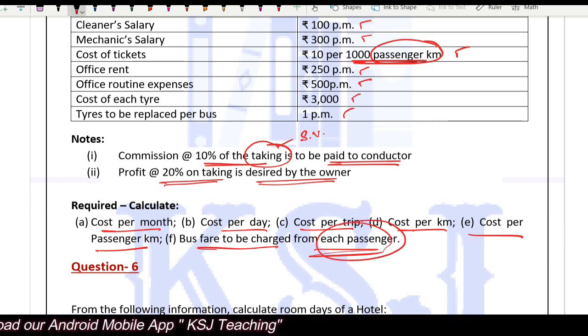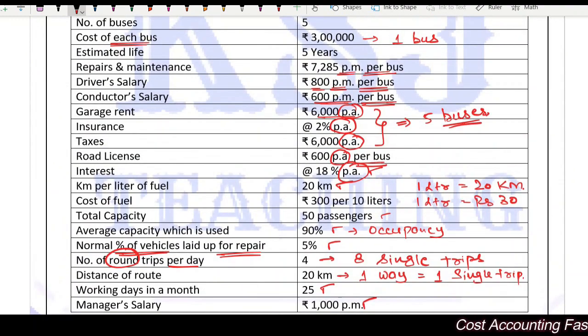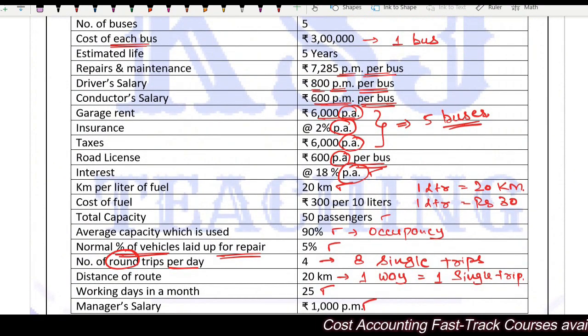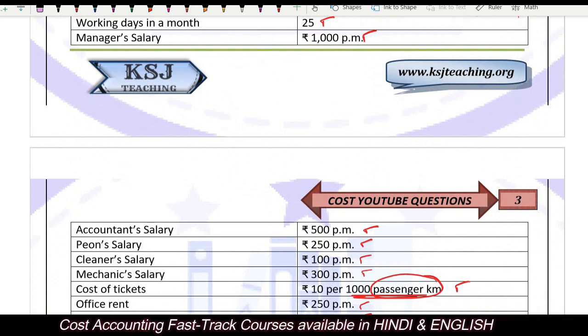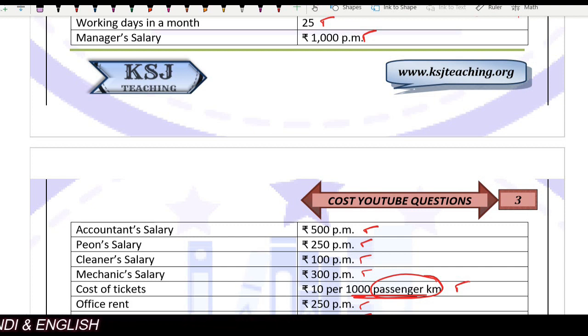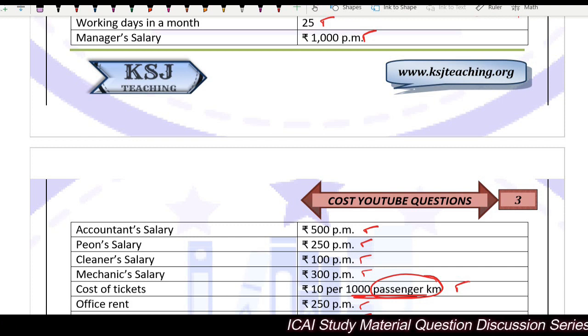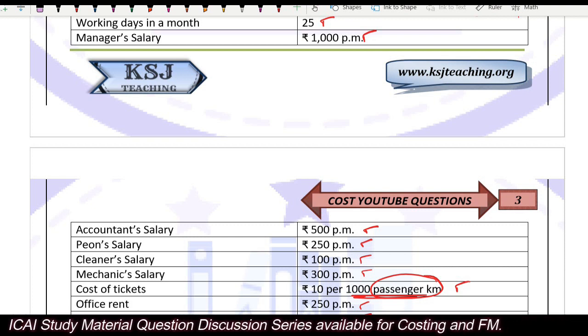Now he says you need to calculate the cost per month, right? And if you see, most of the costs are given per month, per bus. Here, manager salary, accountant salary, it is given per month. Now it is not per bus, right? It is per month. That means this salary is being paid for all the buses combined. It is not for just one bus. There is a manager who is managing all the 5 buses. He is not managing just one bus. That is why 1000 per month is for all the buses overall. Okay.